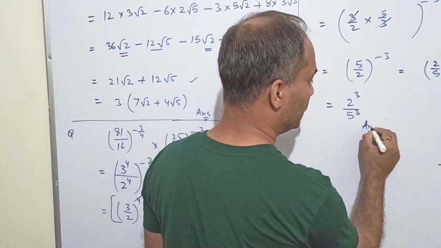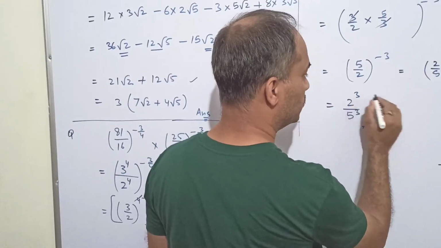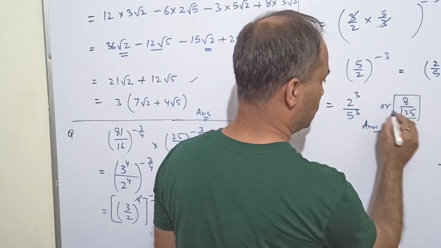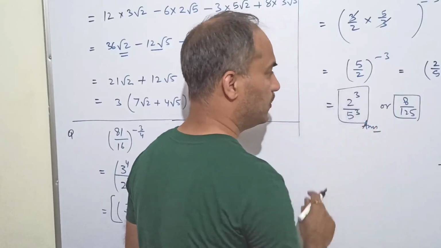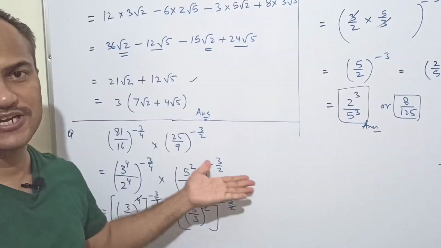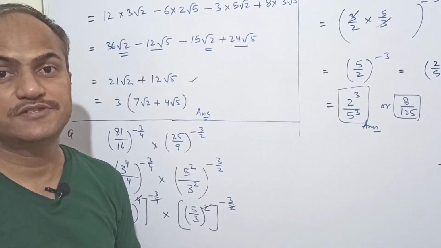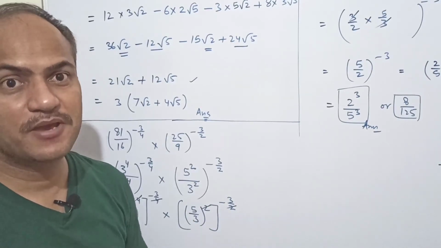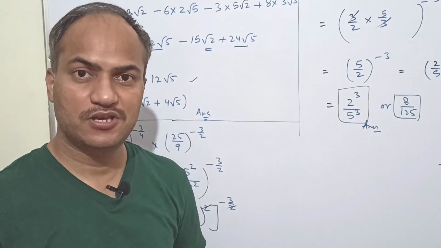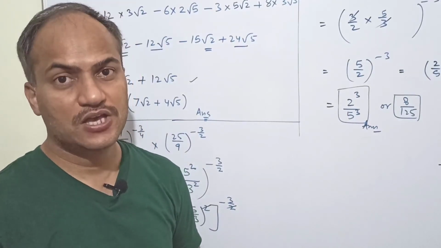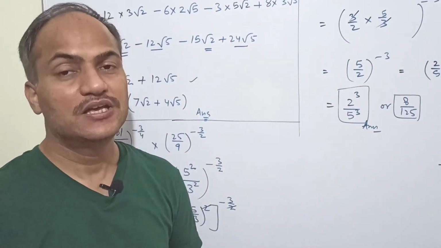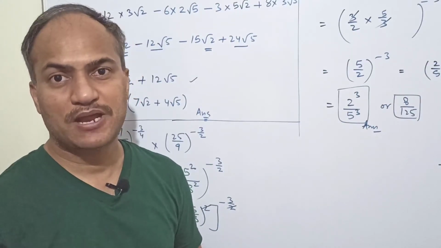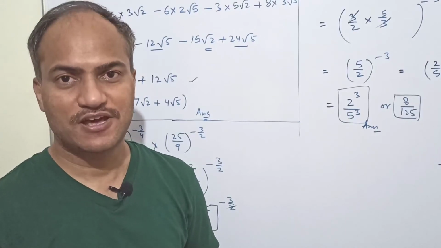You can leave the answer here, or you can write 2 raised to the power 3 is 8 and this is 125. This is also the answer. Now it is your choice. You can leave the answer in any of these forms. It was a very interesting question, and similar questions are seen in many competitive examinations. I myself made question papers for many Olympiad examinations for around the past 10 years. So I know these questions come in examinations. If you watch all the videos, you will get the benefit of being able to do those questions very easily.